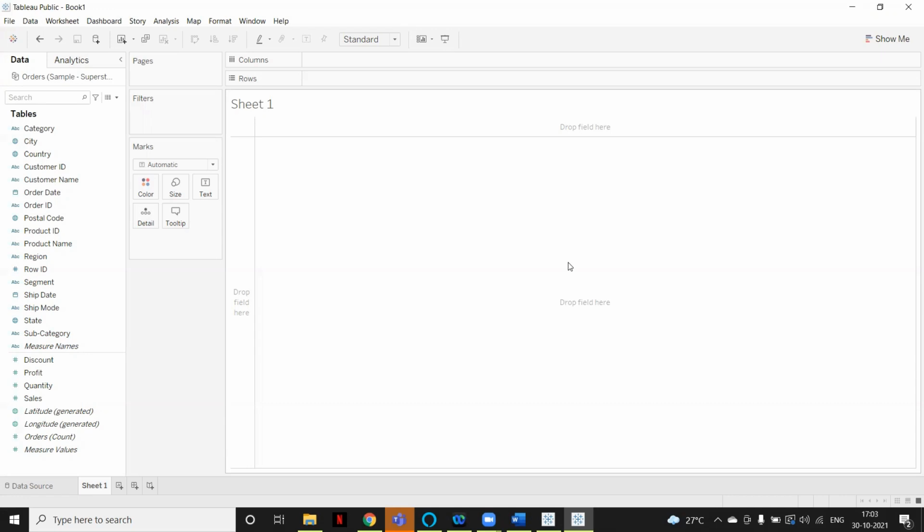Whatever we have discussed today, you can start practicing how you can connect to different data sources. If you have the data source, otherwise you can connect to Excel and understand the columns, how the data type is assigned. Just right click on that and understand what the different properties or options we have. Then you can create some sheets. If you have any question, just let me know.